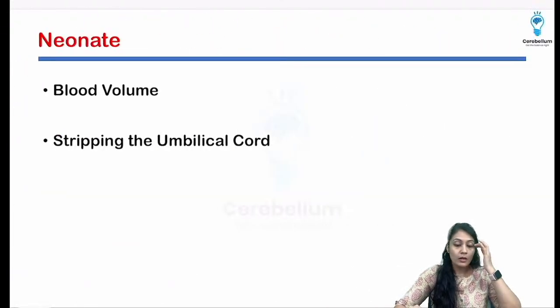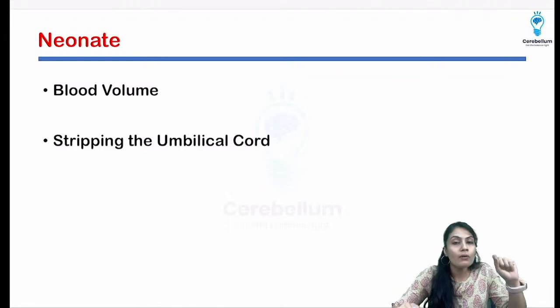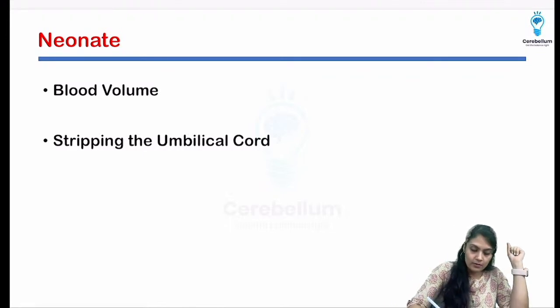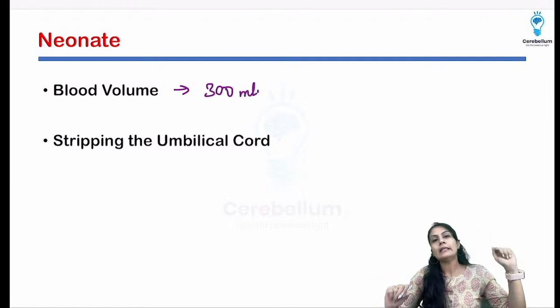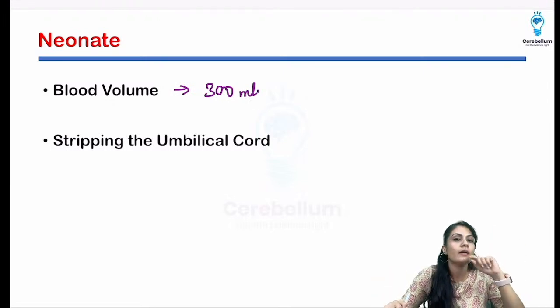All right, let's move on. In the neonate, what is the amount of blood volume? The blood volume is nearly about 300 ml. In the healthy baby, it is around 300 ml.